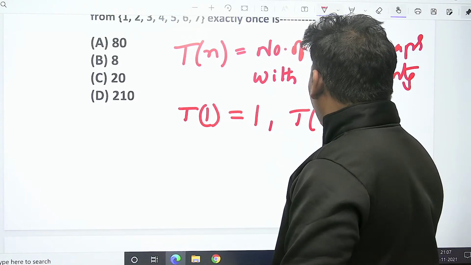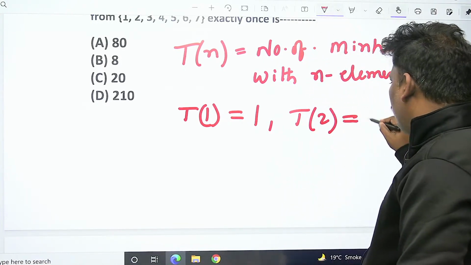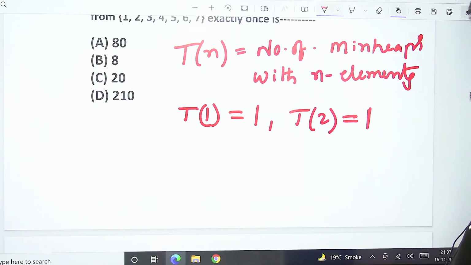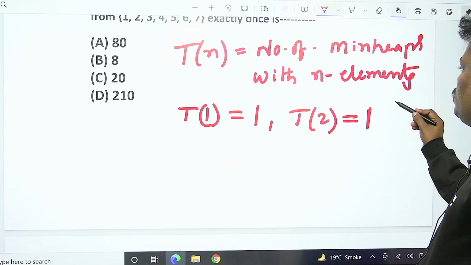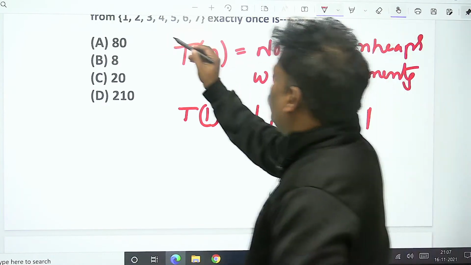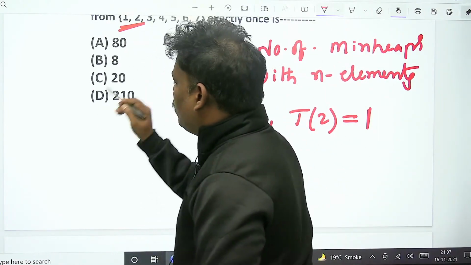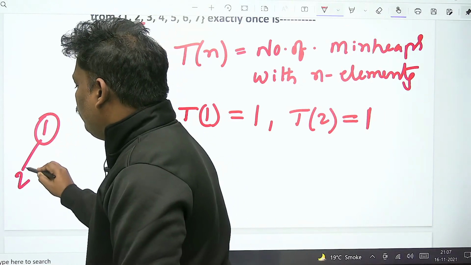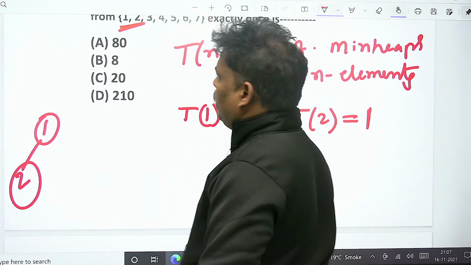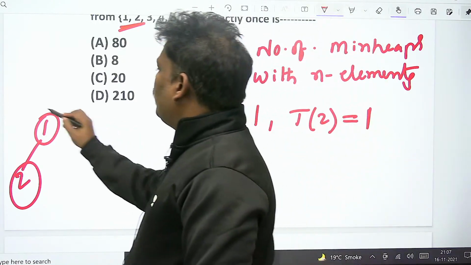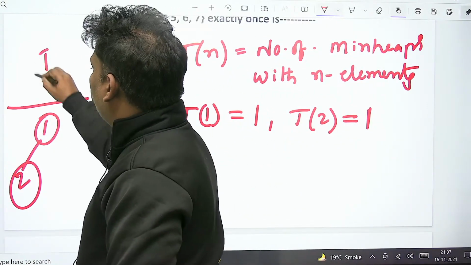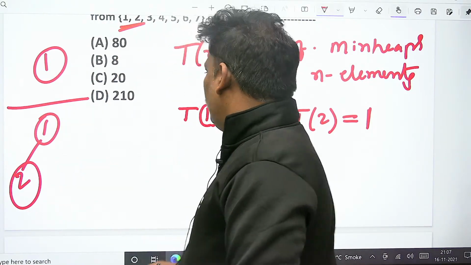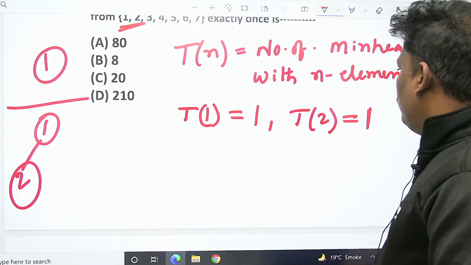With two elements, how many min heaps are possible? Only one. Assume the two elements are 1 and 2. Because of the min heap, the root should be the minimum, so there is only one possibility. With one element, one min heap is possible; with two elements, one min heap is possible.